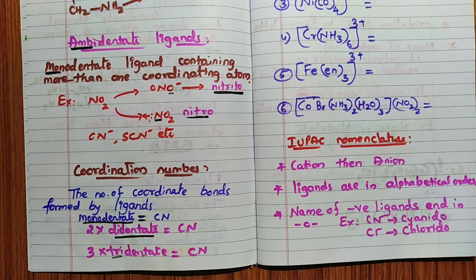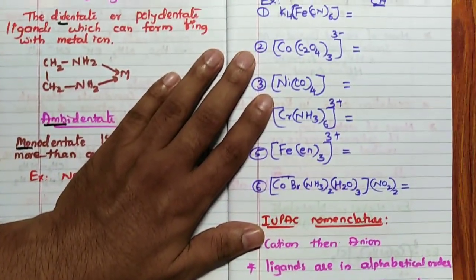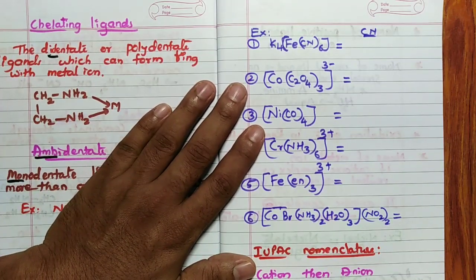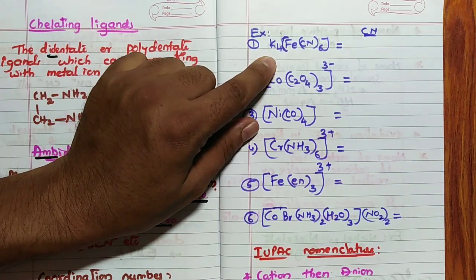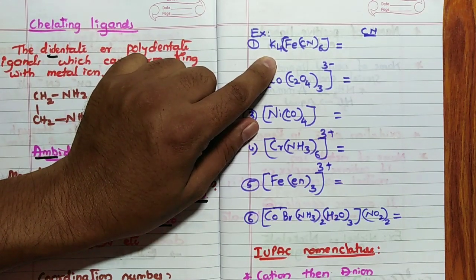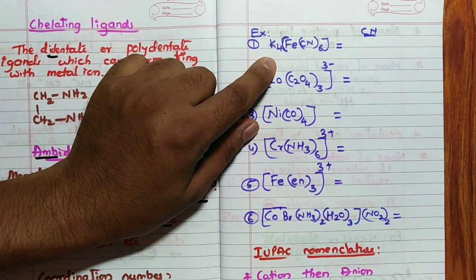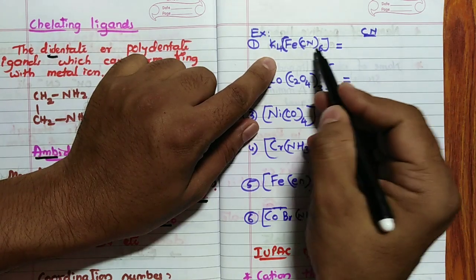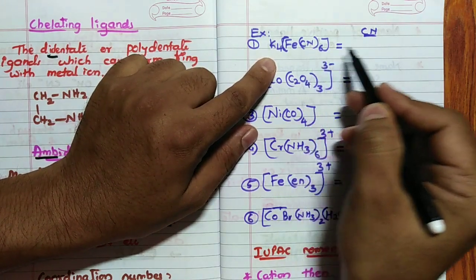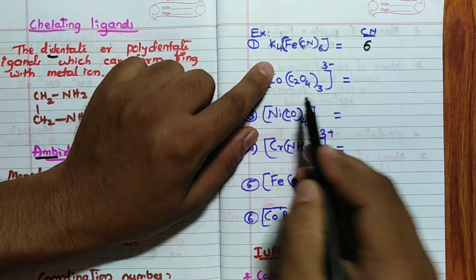Then how to determine didentate or tridentate? For that, you have to know the list of ligands, all the ligands. Then some examples. Here, K4[Fe(CN)6]. What is the coordination number? Cyanide is a monodentate ligand, correct? So the answer is 6.